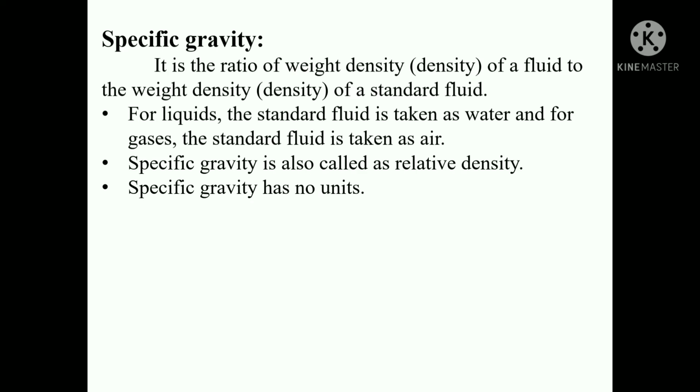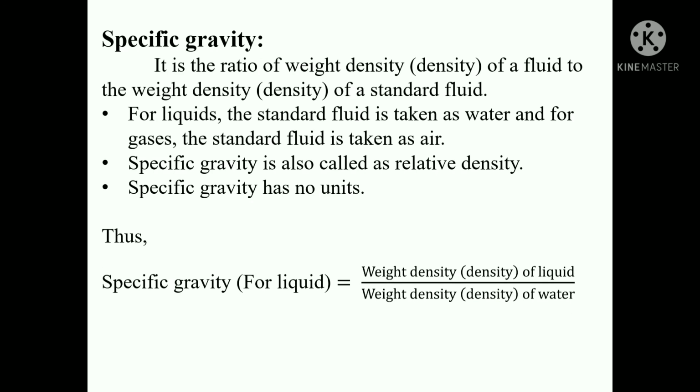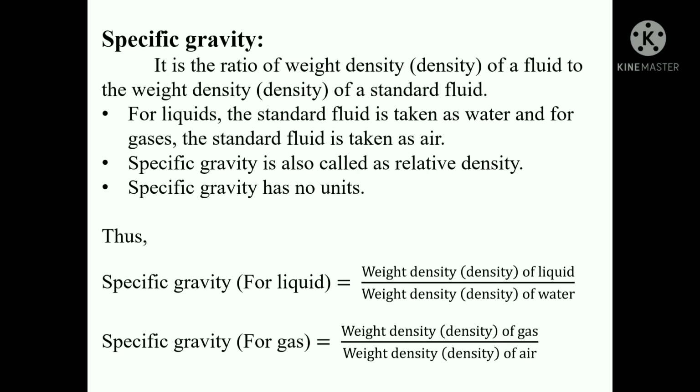So, mathematically, specific gravity for liquids is equal to weight density or density of liquid by weight density of water. Next, specific gravity for gases is weight density of gases by weight density of air. Specific gravity of water is 1 and specific gravity of mercury is 13.6.